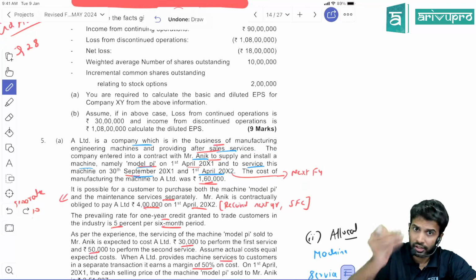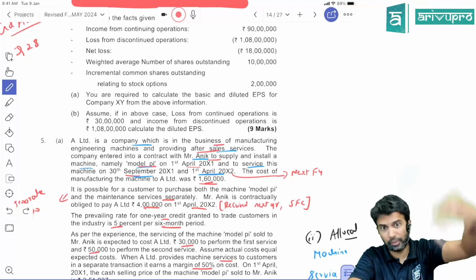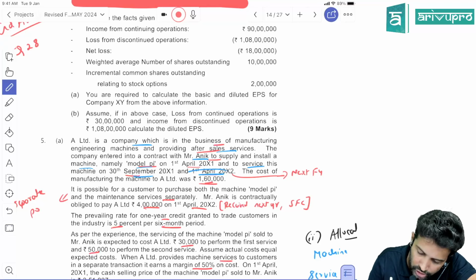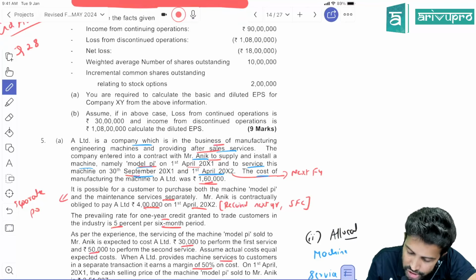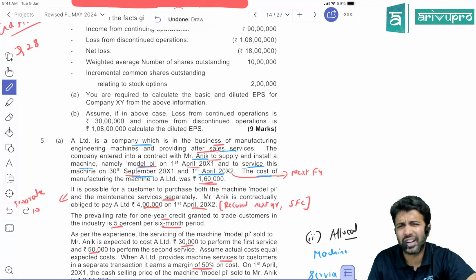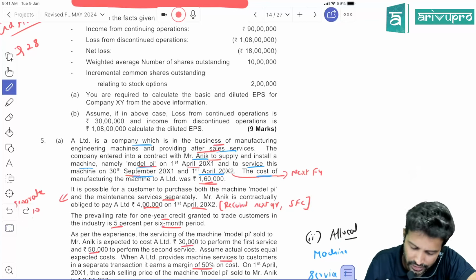And you know this. Your revenue relating to service should be recognized only when the performance obligation is complete, when the service is complete, right? So this particular revenue will be recognized only in the next year. Keep that in mind. The cost of manufacturing the machine is 160. Cost is irrelevant, no, because we don't sell it at cost price. We obviously add a profit margin and then only sell.